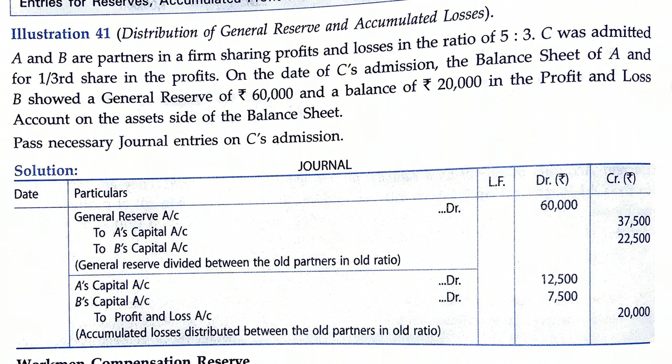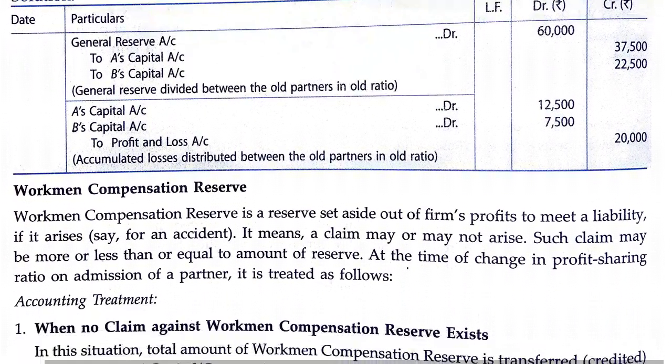Now in case of profit and loss account, you can observe that there is a balance of 20,000 in the profit and loss account on the asset side of the balance sheet. If the profit and loss account appears on the asset side of the balance sheet, it means that there is a loss. So that loss will be transferred to partners, and partners will be debited. So in the second entry, you can see A's capital account and B's capital account is debited in the ratio 5:3, and profit and loss account is credited.